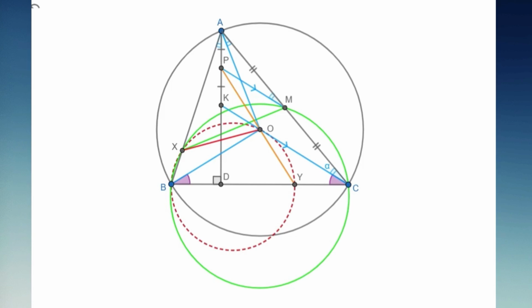So PMA is also equal to alpha. Now let's analyze the fact that BXMC is cyclic. One way to analyze that is that angle B equals AMX, and also angle C equals AXM.